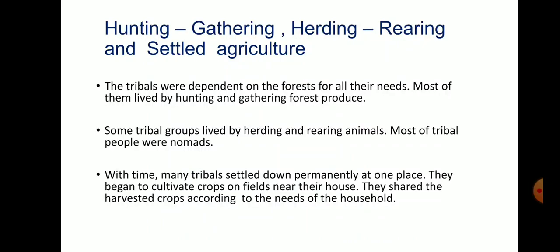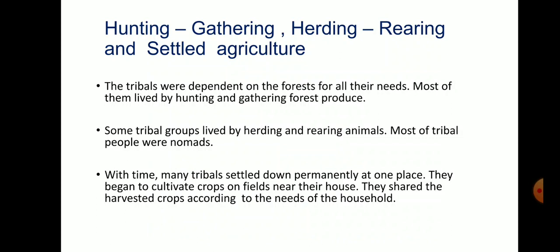Now, I will tell you about the different activities by which tribal communities spend their life. Most tribes lived by hunting, gathering, herding, rearing, and doing settled agriculture. Tribals were dependent on the forest for their needs. They collected fruits, roots, medicinal herbs, and honey. They consumed these produce themselves or sold them in the local market.